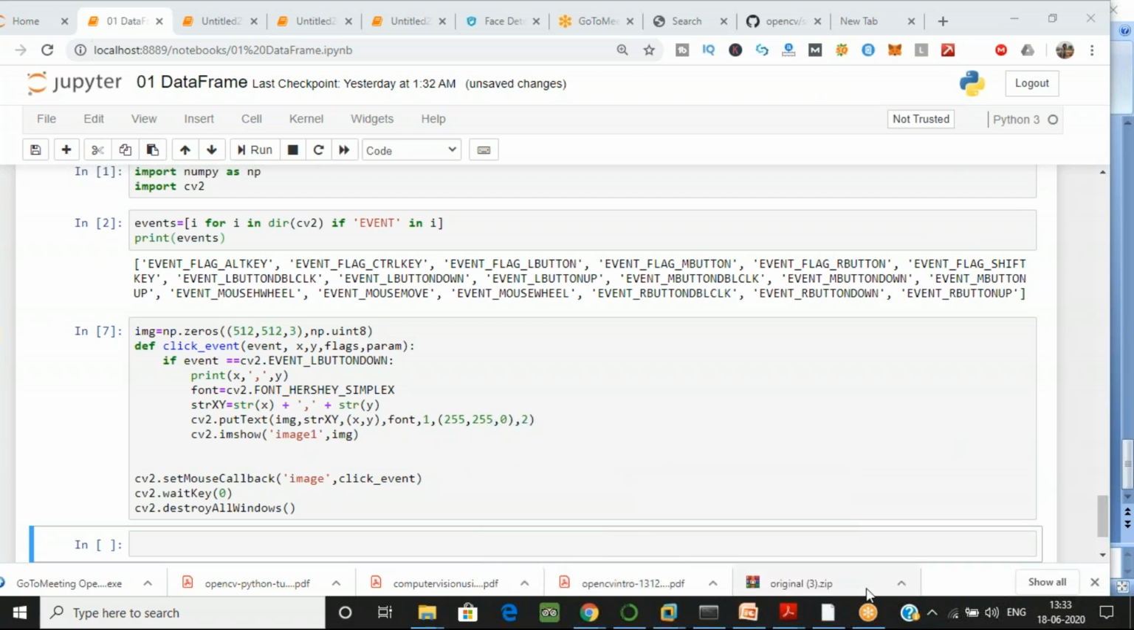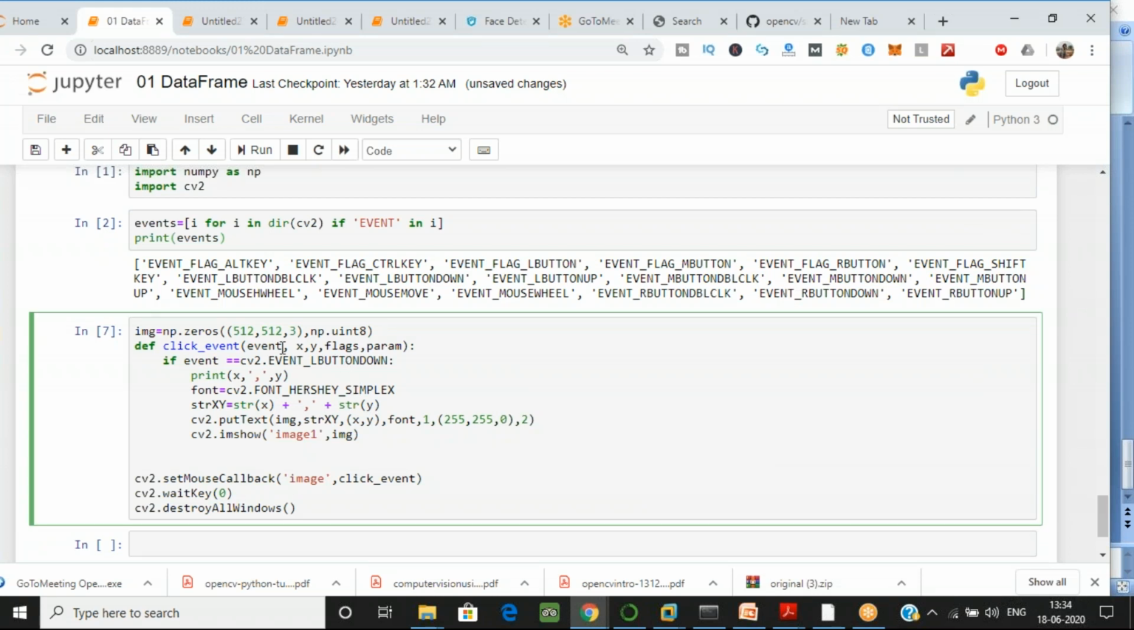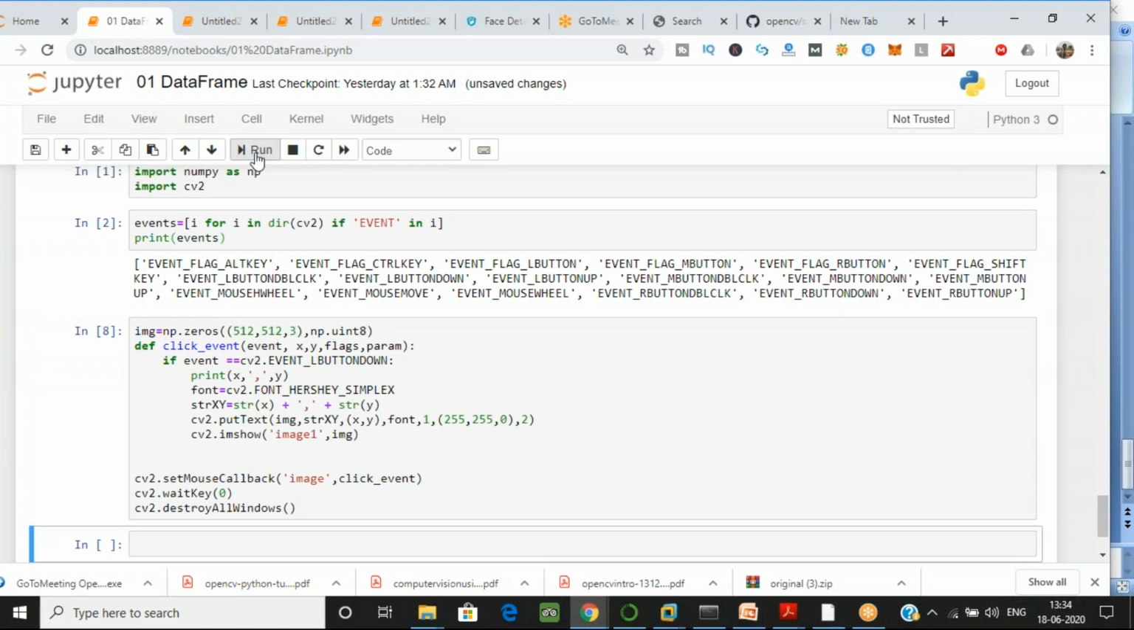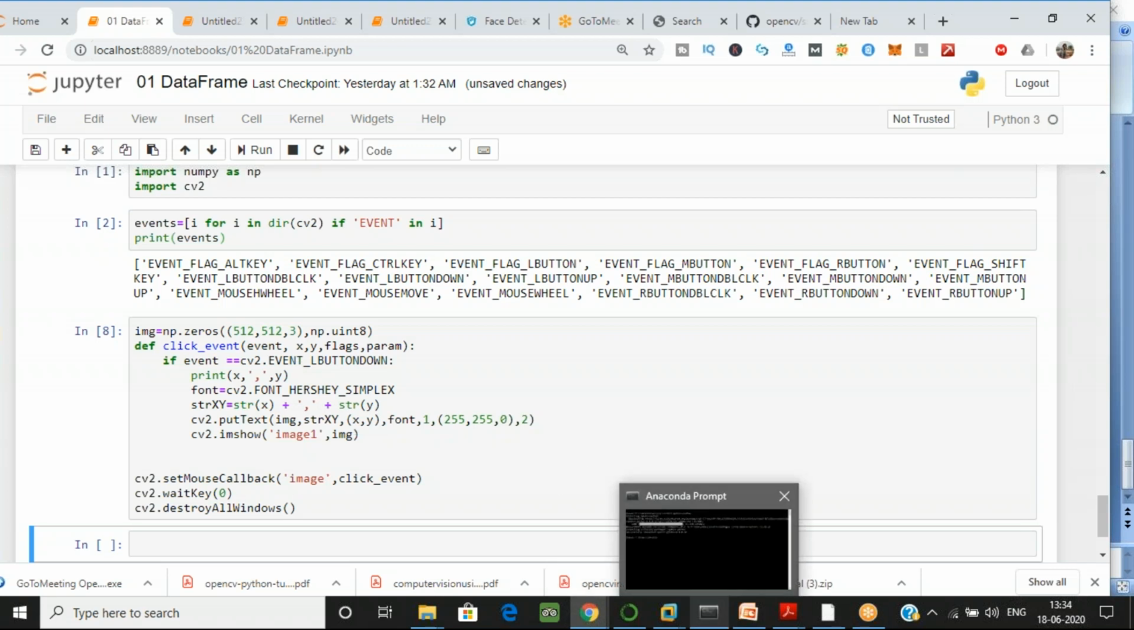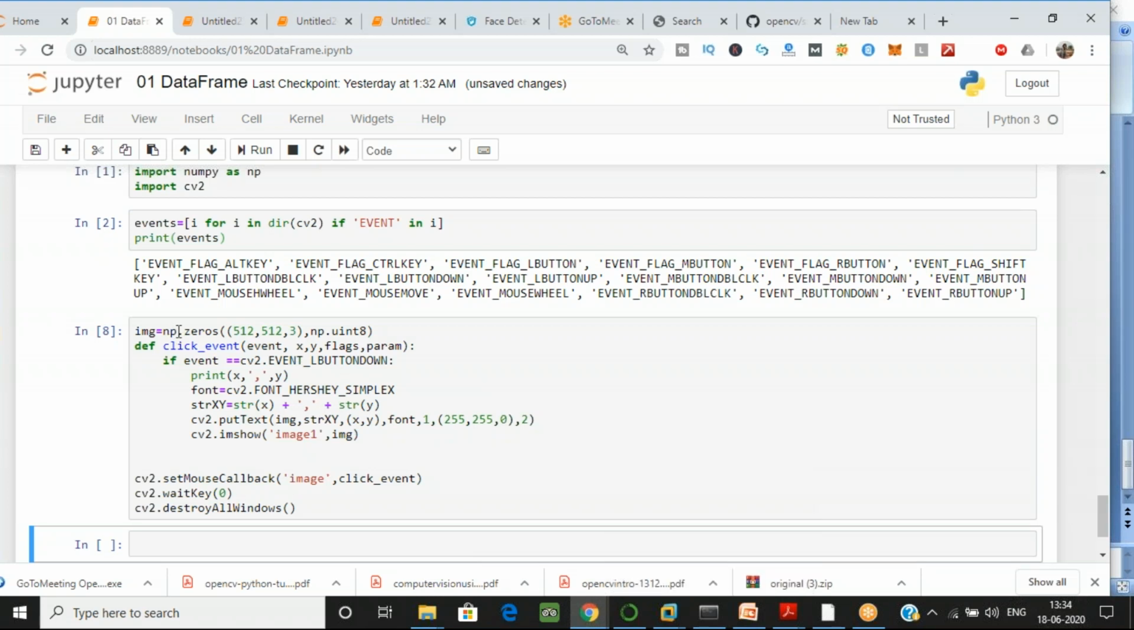Wait, I'm not getting my screen. There is some problem, I think, with my system. I have to see. Okay. Let me again run this. Okay, let me change the image. Then we'll see. Because I guess there is a problem with my Python also. So let me check again.